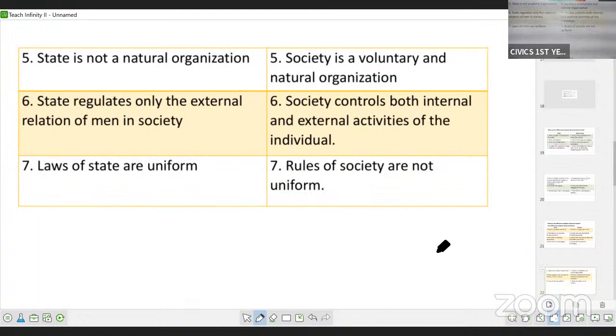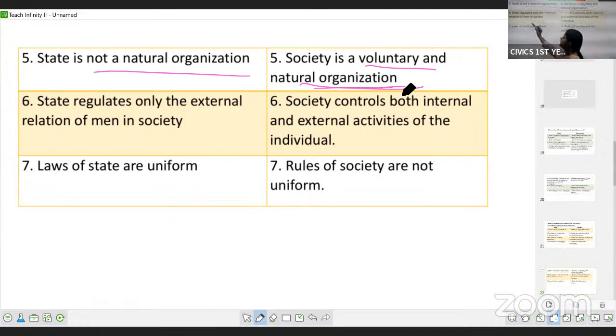Then, state is not a natural organization. See, society is a voluntary and natural organization. Society was formed first, then to control the individuals, state was formed. So, state is not natural, but society is a natural organization.